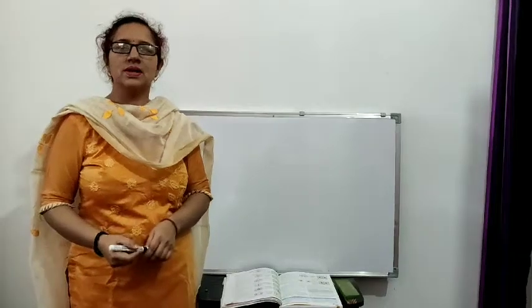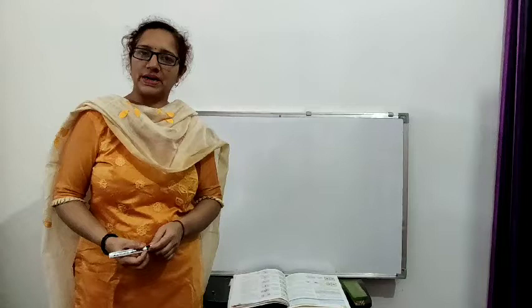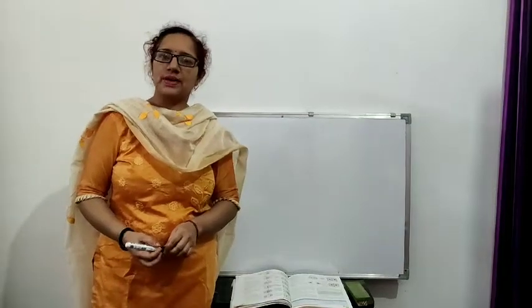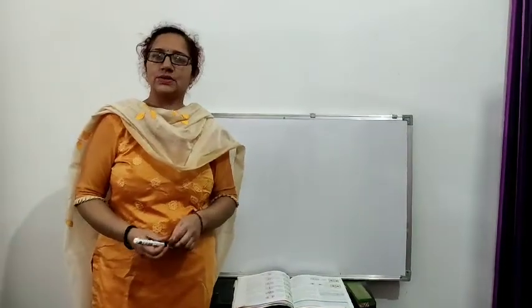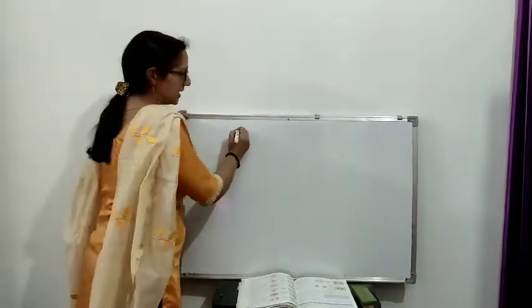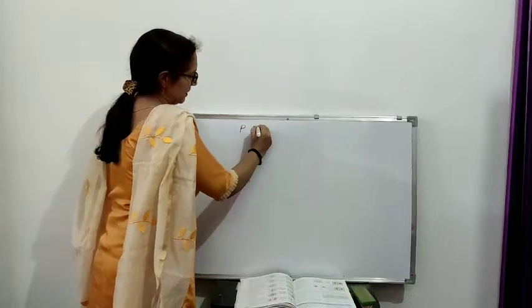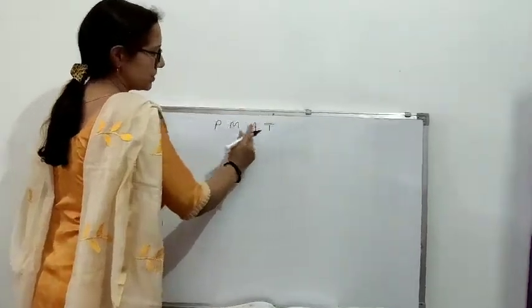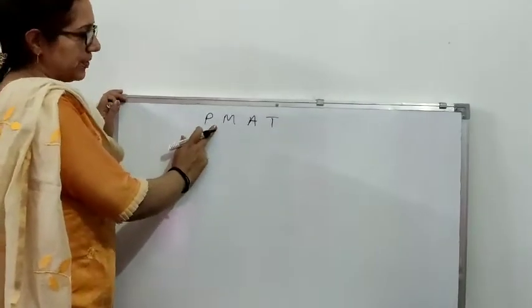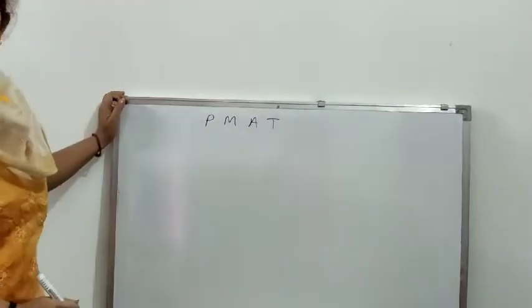Good morning, students. Today we'll again start with cell division. I was telling you about mitosis, which I have already dealt with in my previous lecture. So again I'll revise. Mitosis is a type of cell division in which there are 4 phases, P, M, A, T. P is for prophase, M is for metaphase, A is for anaphase, and T is for telophase.